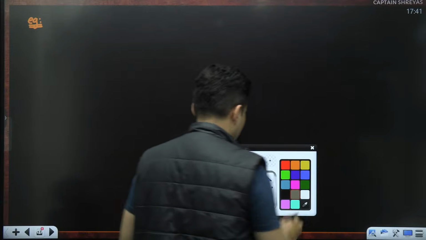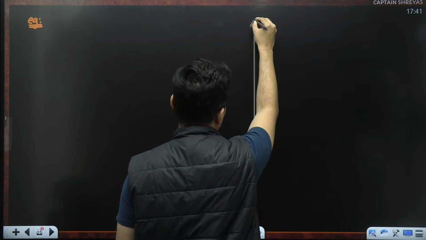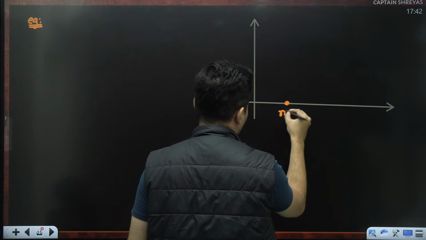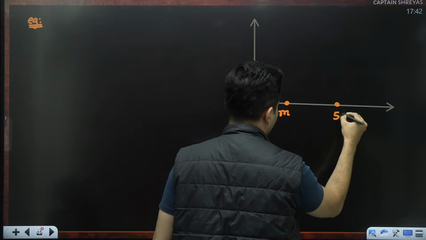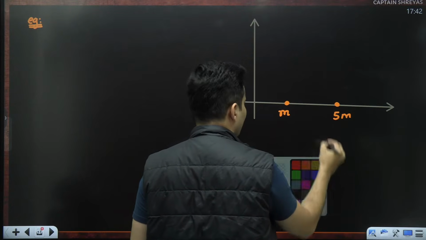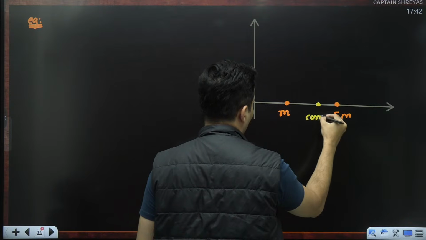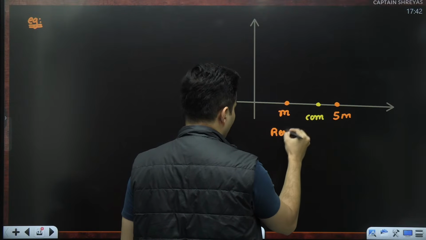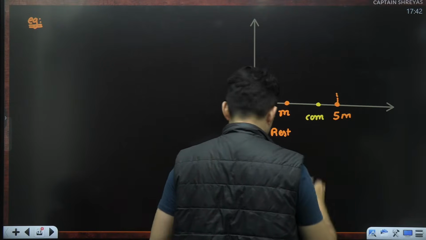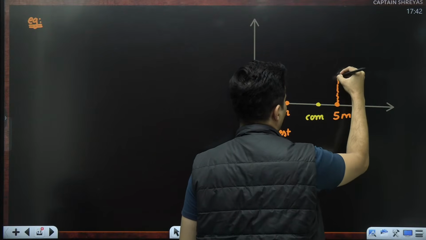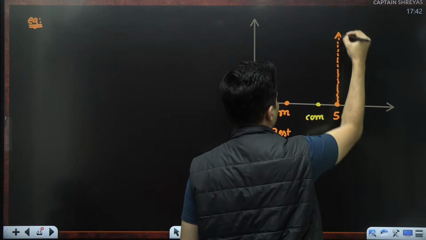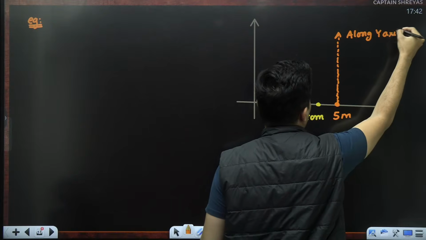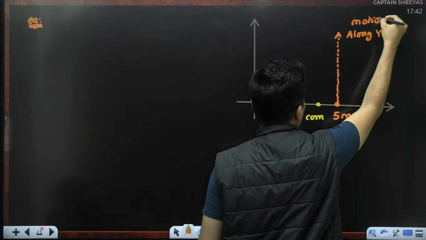What happens now is that, imagine there is a mass here, let's say m, and there is another mass here, let's say 5m. The center of mass will be somewhere obviously here. Now this particular mass is at rest, whereas this mass is moved along the y-axis. That is the motion of the other particle.